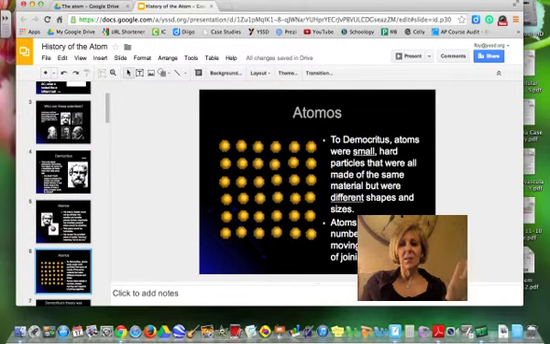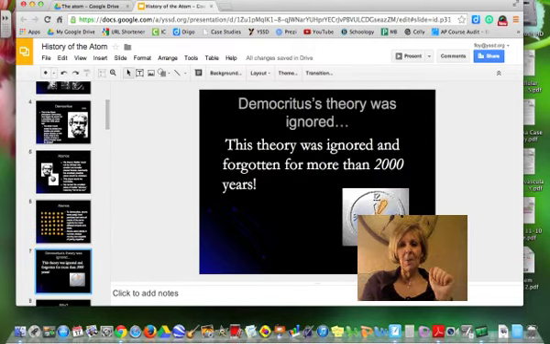In his mind, atoms were small, hard particles made of the same material, but of different shapes and sizes. They were infinite in number, always moving around and capable of joining together. We can see now that some of his ideas were kind of correct, and some were not correct at all.